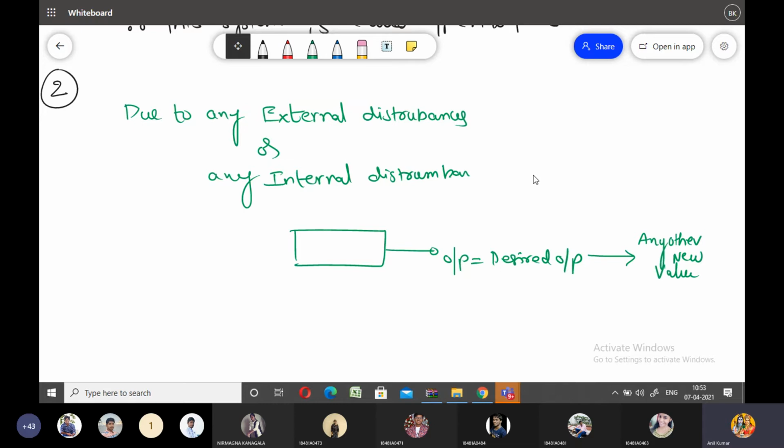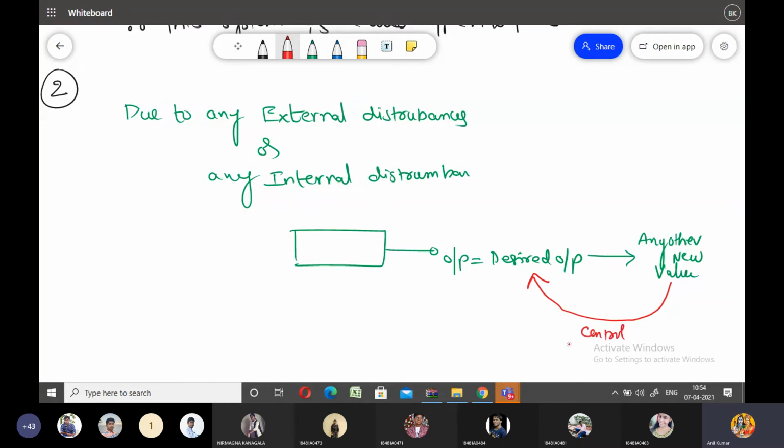Okay, so in this particular situation, you need to perform the control action. You need to bring this particular output value back to the desired value. This process is called control action.